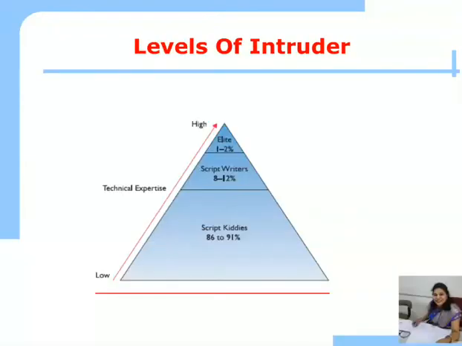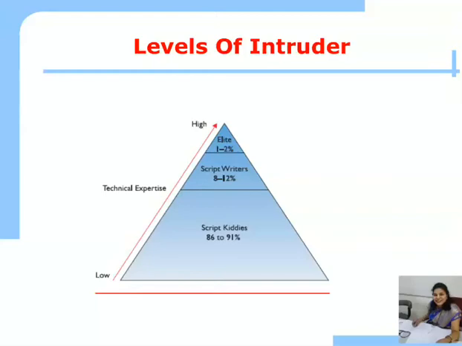So, there are 3 levels of intruders. An intruder is one who creates an intrusion, meaning some malicious activities. At the lowest level, there are the script kiddies. These are individuals performing activities like probing networks or scanning individual systems.